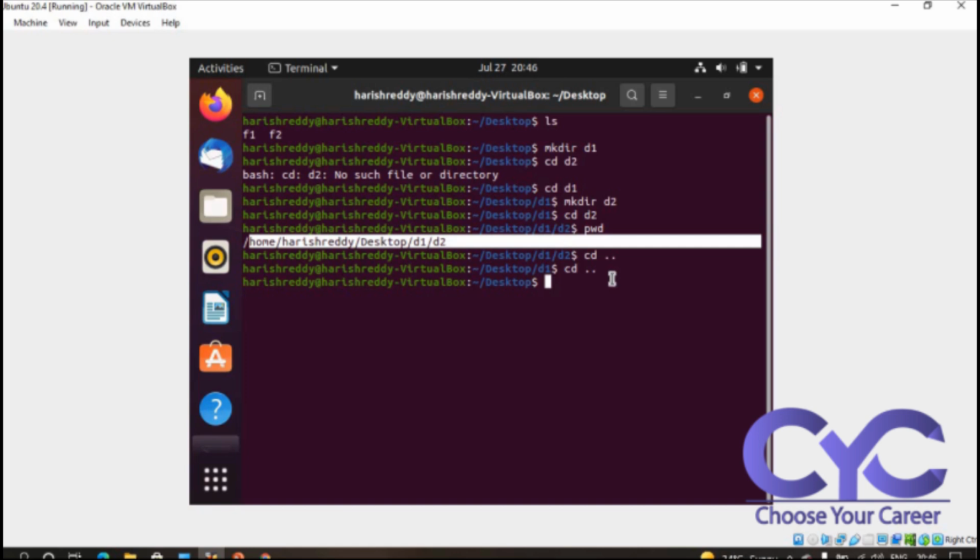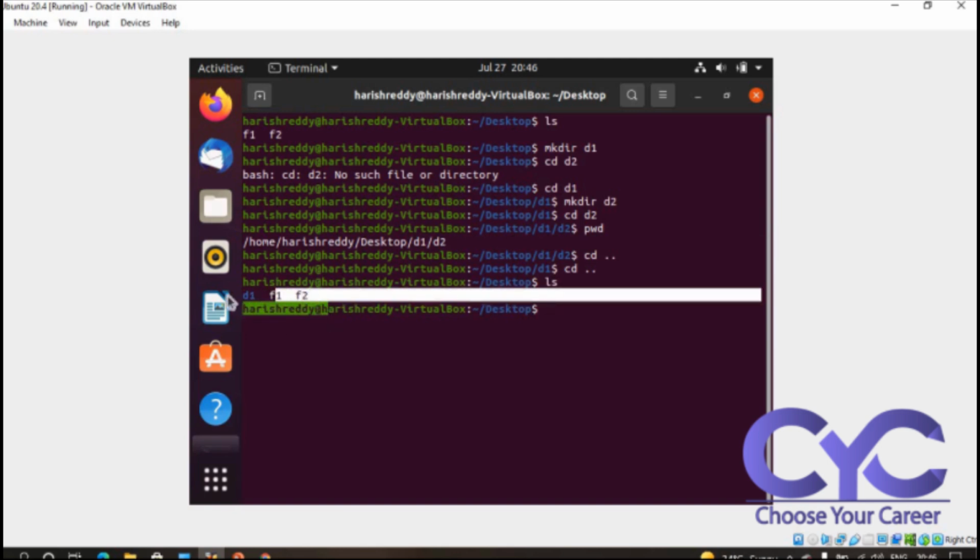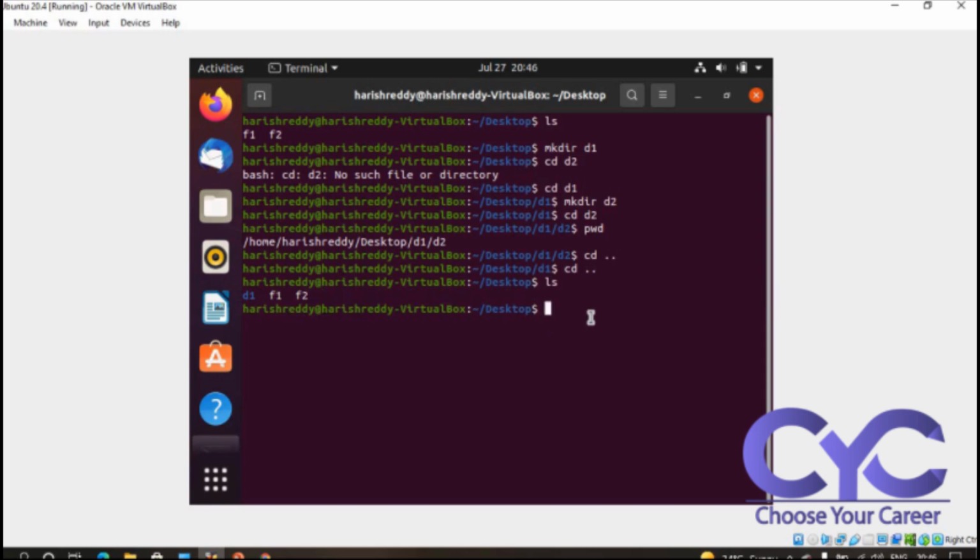Remember this. Okay, so if I want to remove the directories, I can go with ls. See here, I have one directory and two files. If I want to remove these in my original state, I can use rm -r -f. This is the command which I was using. R is nothing but recursive. Remember this. F is nothing but force.